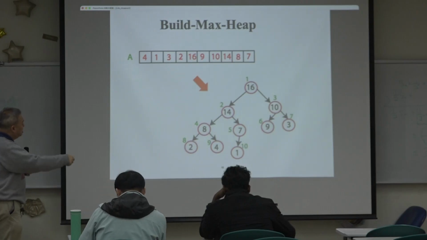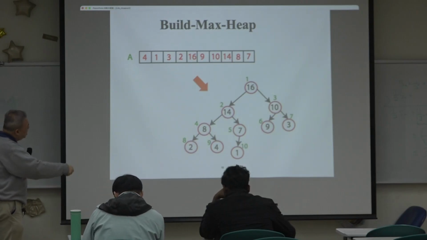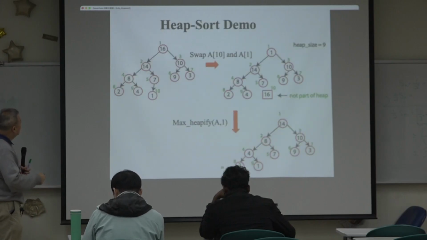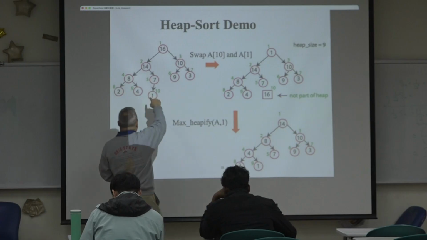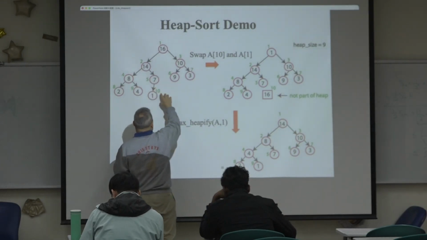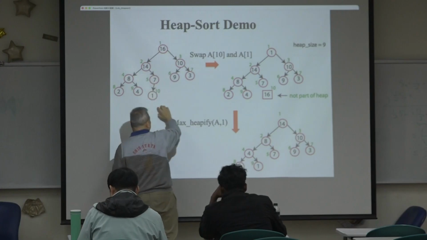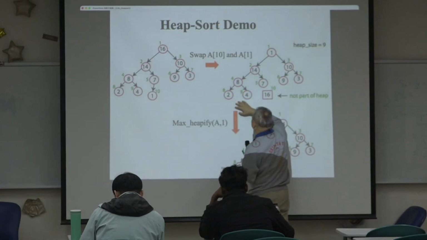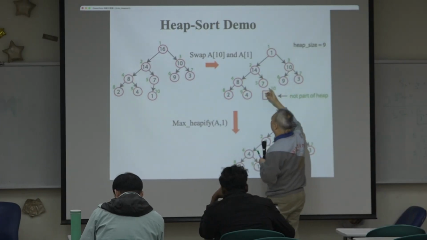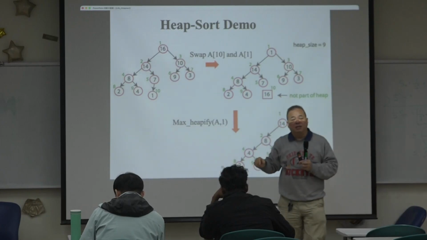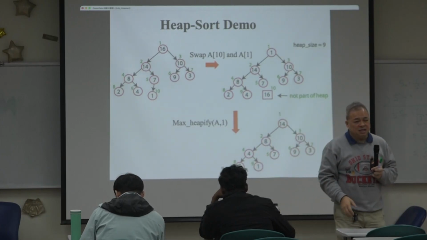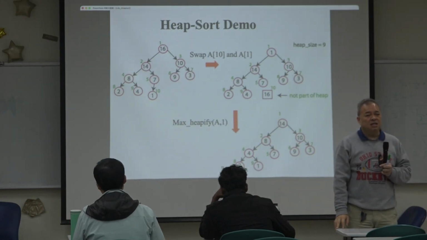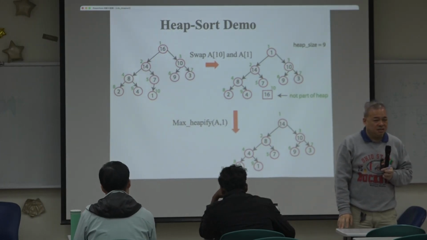This is what we already did, building the max heap. From here we know 16 is the largest element, so we do a swap between 1 and 16. When we do a swap, we don't need to deal with 16 anymore. 16 is outside of the heap now. Of course, 16 is still in the array, but we don't consider 16 as a part of the max heap.